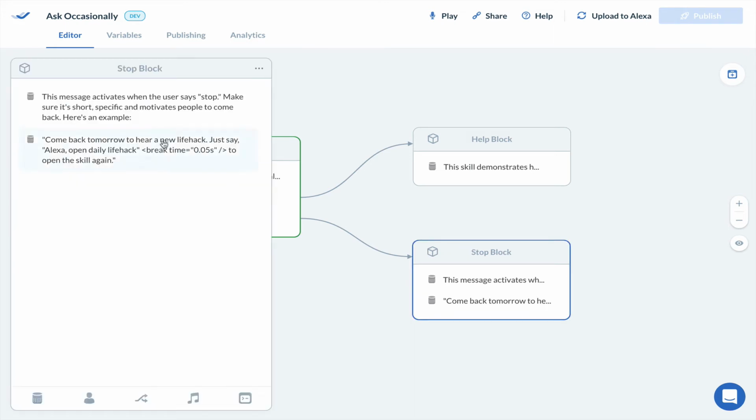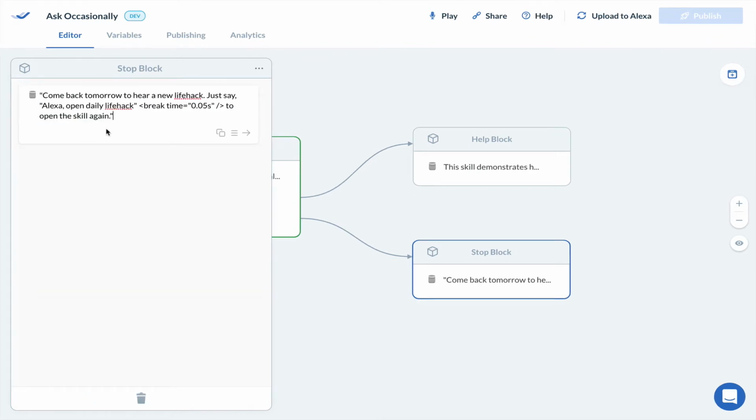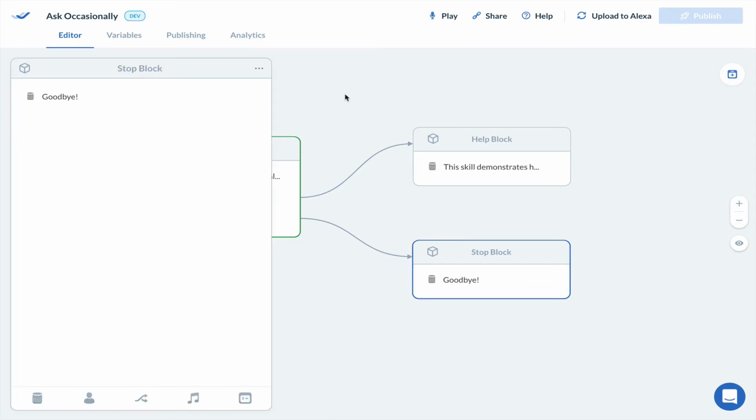In the stop block, I'll get rid of one of those and paste my goodbye in there. So now I have a skill called Ask Occasionally, and at the end of the skill, Alexa's going to say goodbye to the user. So I'm going to go into goodbye and add some more random variations of what it says. What I'm going to add here is a request for the user to go to the Alexa skill store and add some feedback for my skill.